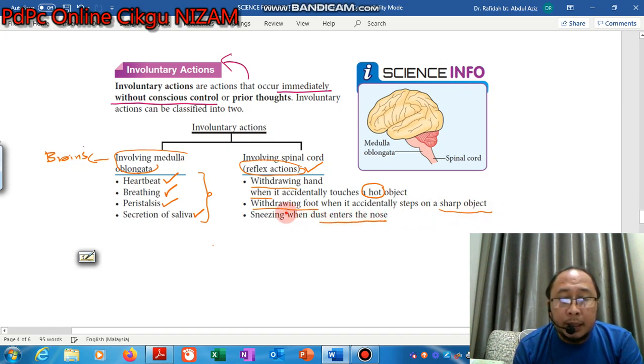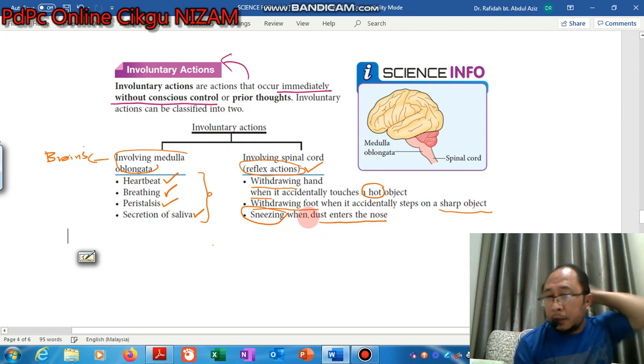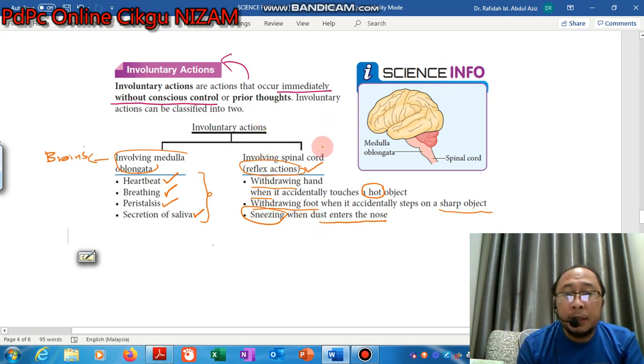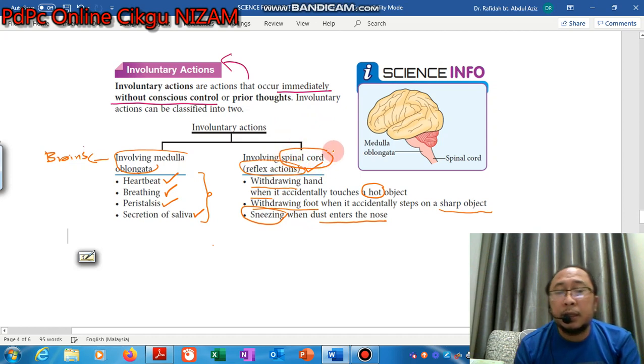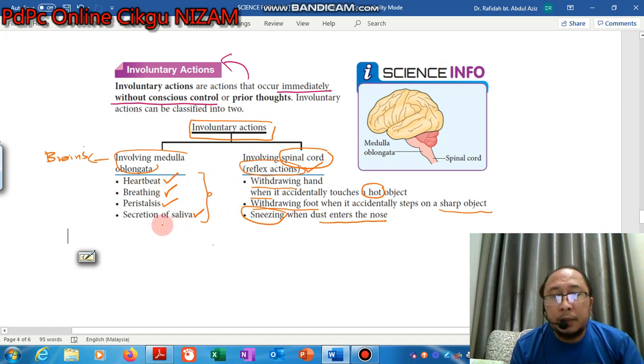These involve the spinal cord. You must remember this classification of involuntary action and the examples.